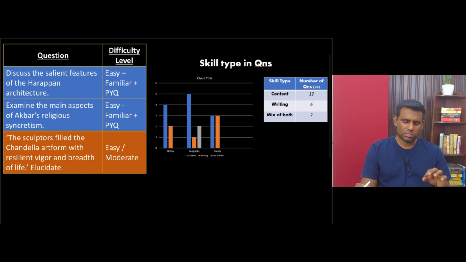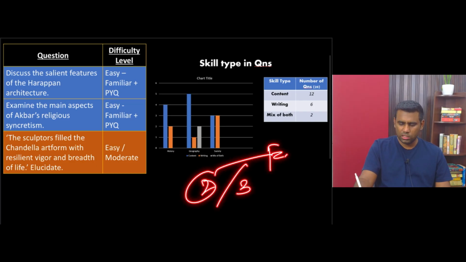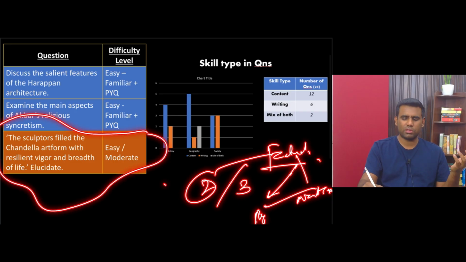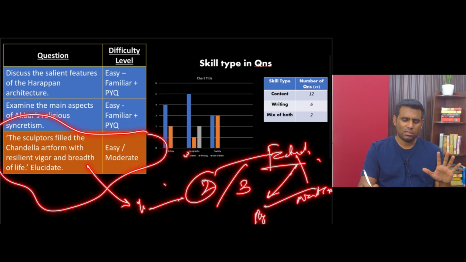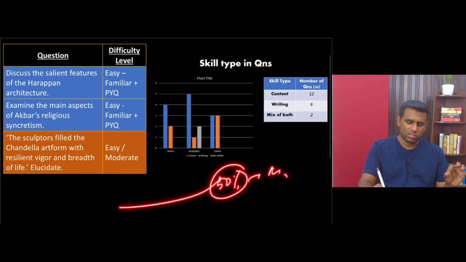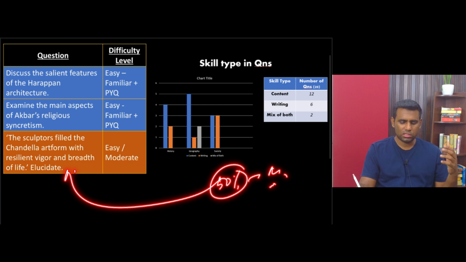Okay, so I would say that art and culture, 3 questions were asked. 2 of them are pretty factual in nature. You only have to have prepared from PYQs, read your NCERTs properly, and I believe anybody who attempts mains, they would have done that. That one question alone slightly difficult, but again, it doesn't fit into the category of incomprehensible type, right? And I believe at least 50% of those who are writing mains would have got this interpretation correct. They would have got this linkage right.